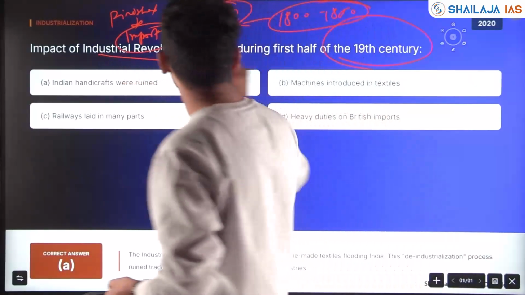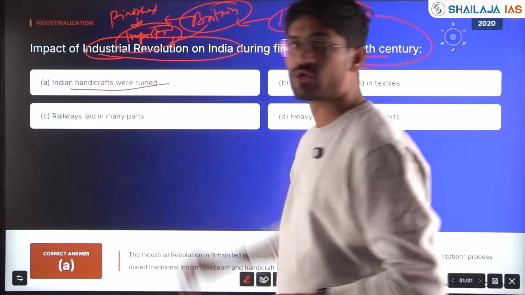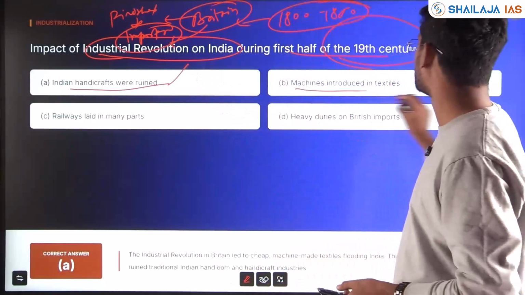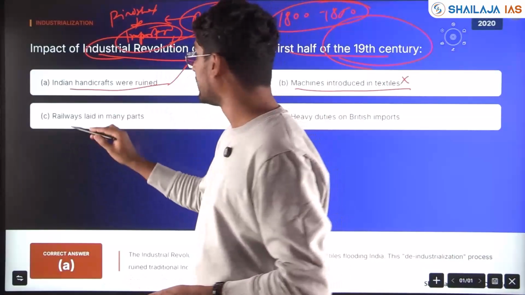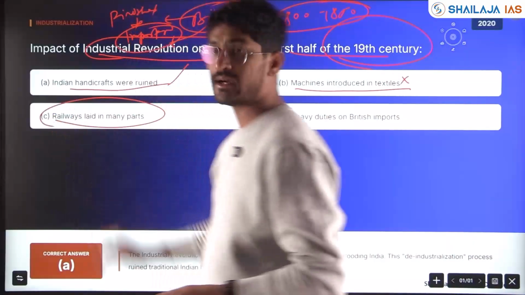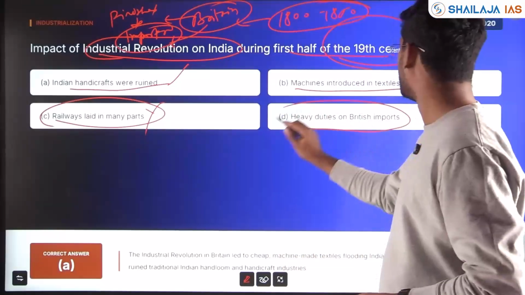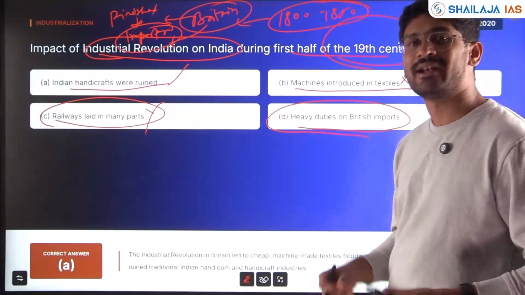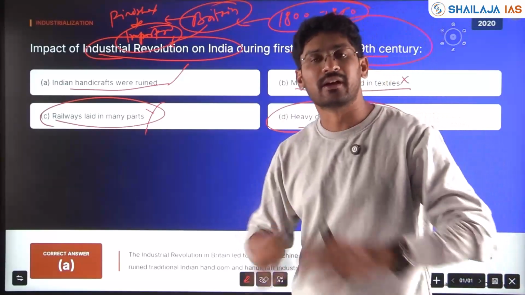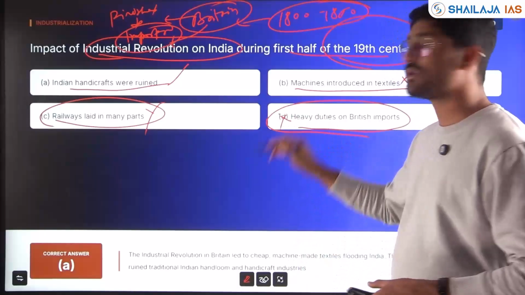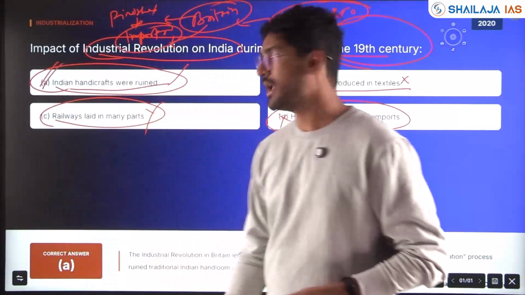So, the impact of the industrial revolution on India during the first half of the 19th century is that Indian handicrafts were ruined. Was machinery introduced in textiles? Yes, but not in India, not at least in the 1800s. Railways laid in many parts? No, it just began. Heavy duties on British imports? No, heavy duties were on Indian exports, and an inverted duty structure was there, where duties were removed for British imports but put on Indian exports. That's why it destroyed Indian handicrafts.